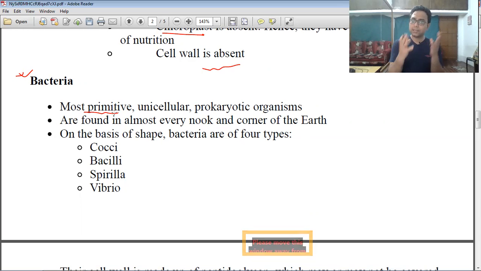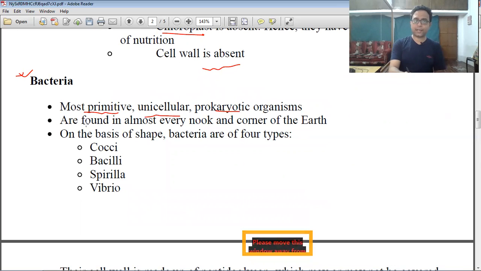First, the archaebacteria, which is one type of bacteria, was formed in nature. So they are very primitive. They have only one cell, so they are unicellular in nature, and their cells do not have a well-defined nucleus, so they are prokaryotic organisms. But where is bacteria present? It is present everywhere, right?